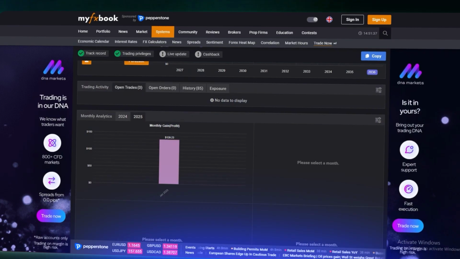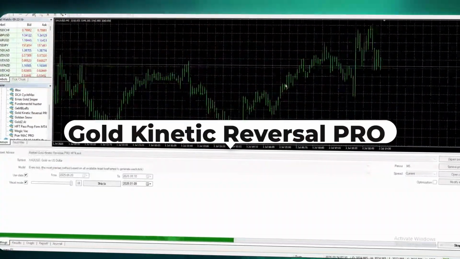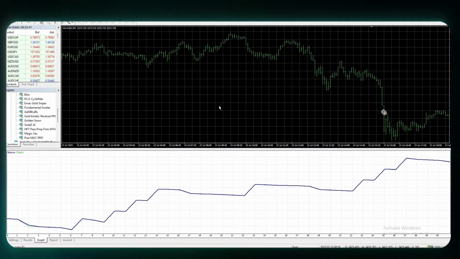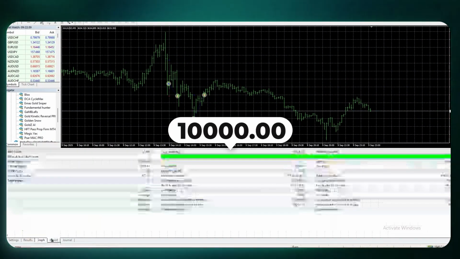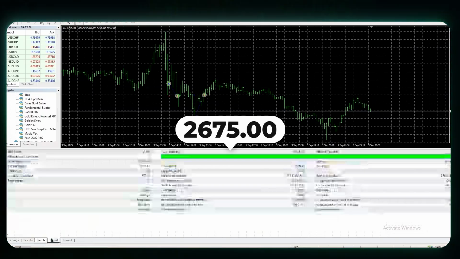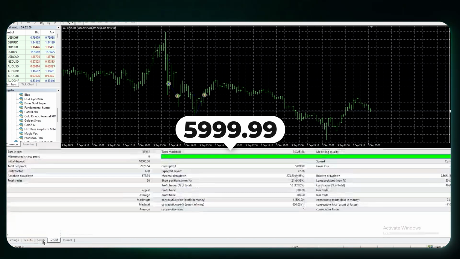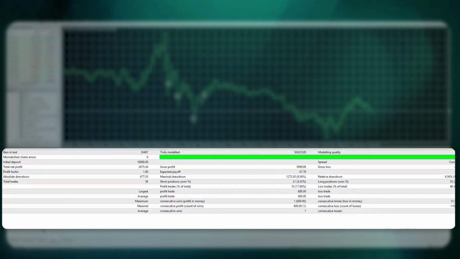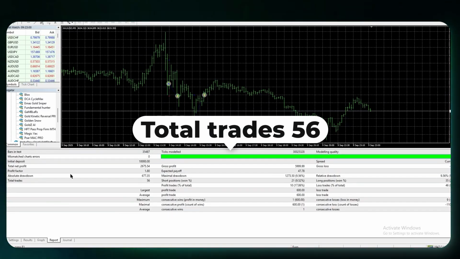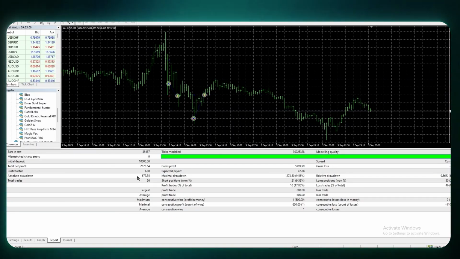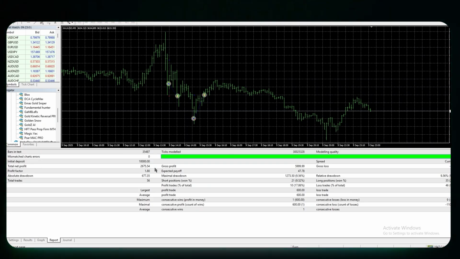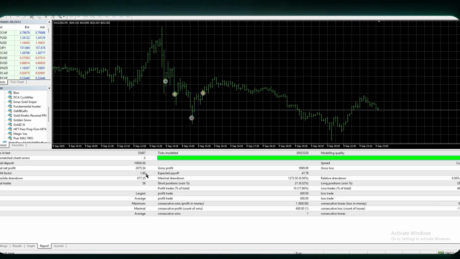Alright, let's go to the backtesting part quick. Fired the Gold Kinetic Reversal PRO EAV 3.0 MT4 on MT4 with every tick data on XAUUSD M5 last period, and solid numbers. Initial deposit 10,000.00, total net profit 2,675.00, gross profits 5,999.99, outpacing losses minus 3,324.99 for that positive edge. Total trades 56 balanced, with longs and shorts. Profit factor 1.80, with max drawdown 9.56% relative. Dynamic reversal in action, no wild swings, perfect for live confidence.